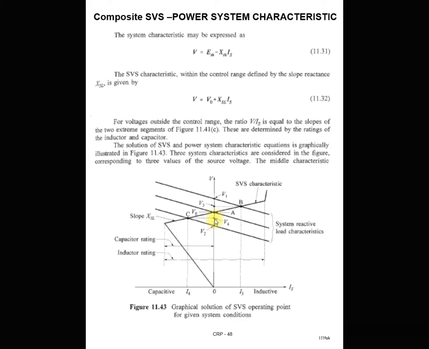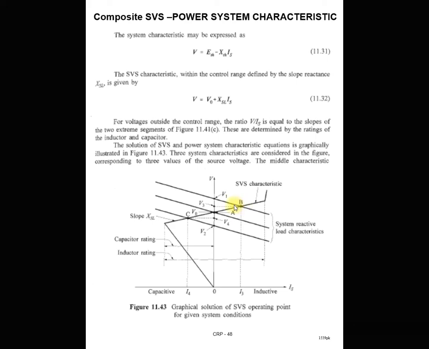So why does this happen? Here you can see that this intersecting point is in the capacitive region between the power system and SVS characteristic. This is the SVS characteristic and this is the power system characteristic. Both intersect in the capacitive zone. It means that the SVS injects reactive power into the system, so that increases the voltage level and maintains the load bus voltage nearer to the rated value. Clear? So that's why the voltage at the load bus increases from V2 to V4 when you connect the SVS into the system.